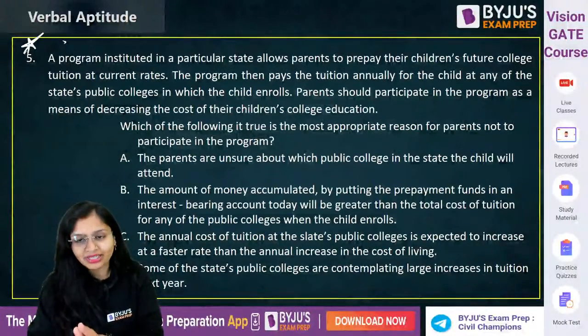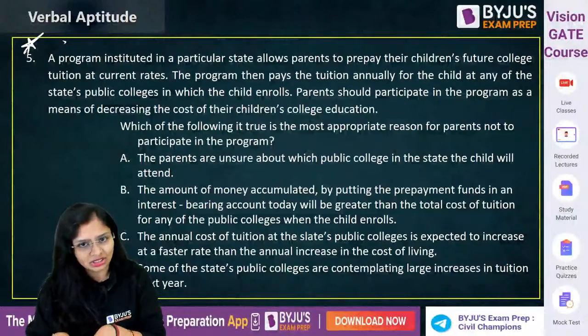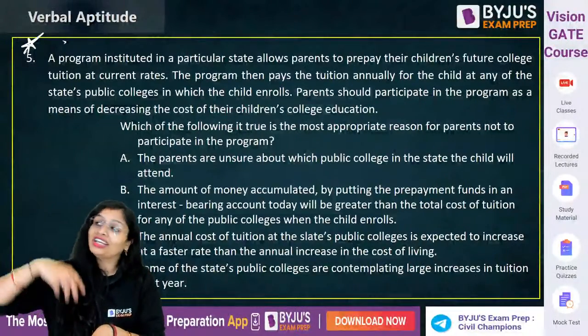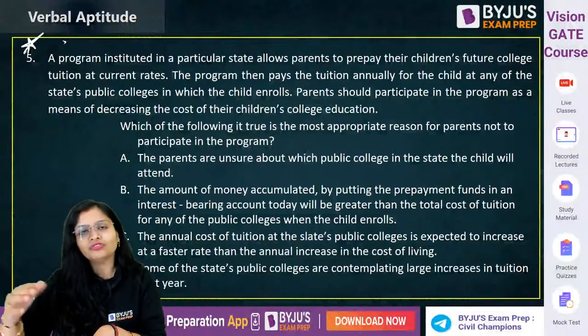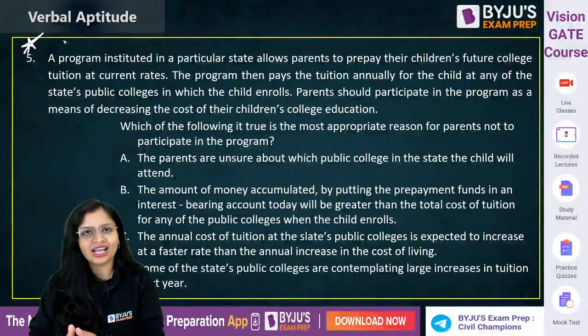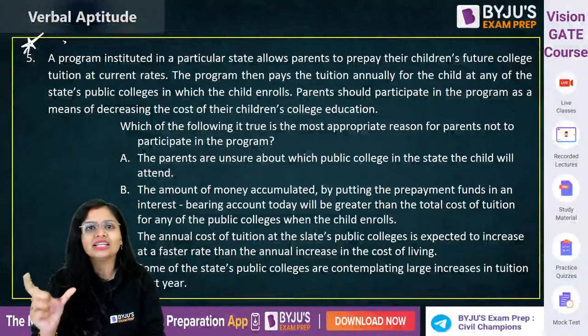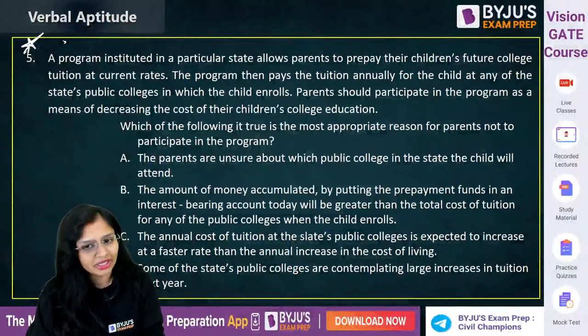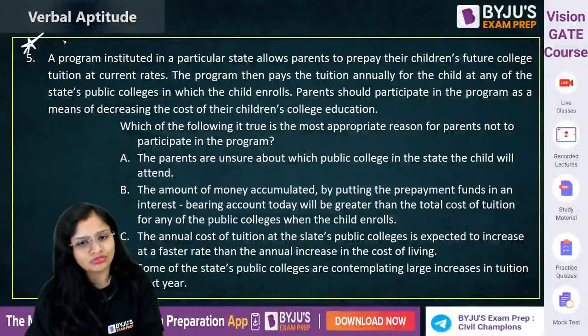So this program tells you that right now you pay the tuition fees at current rates. But when the cost increases in the future, the government will take care of it. Right now you pay at the current rates, and in the future when the amount increases, the excess balance amount will be paid by the government. So parents can enroll for this program.